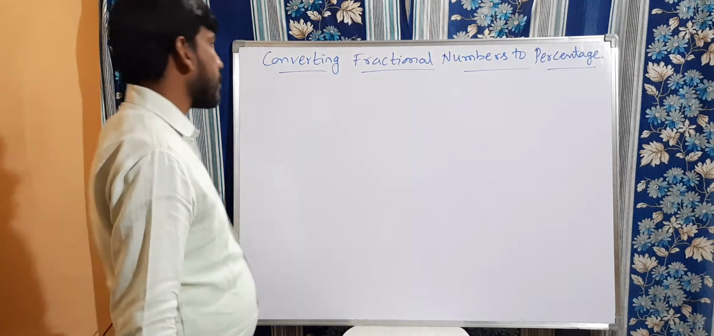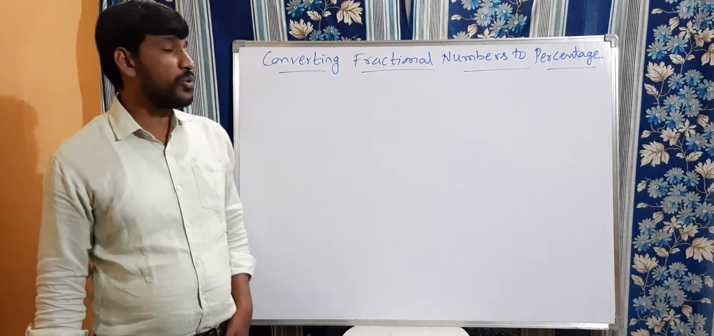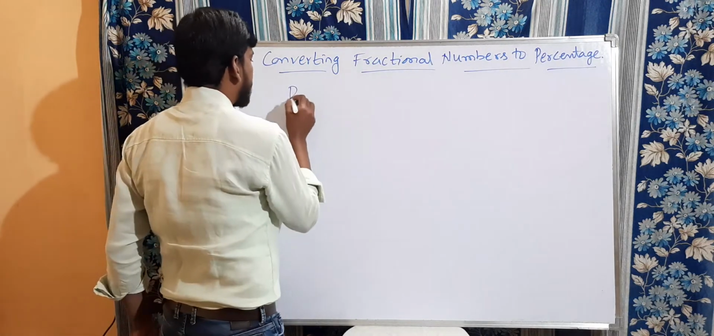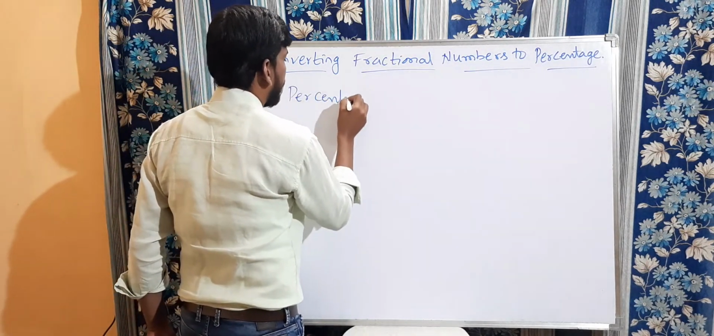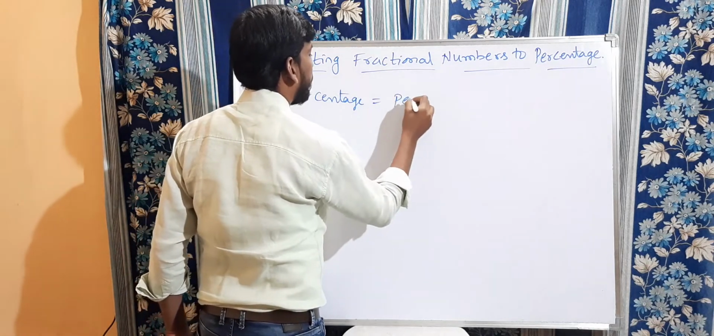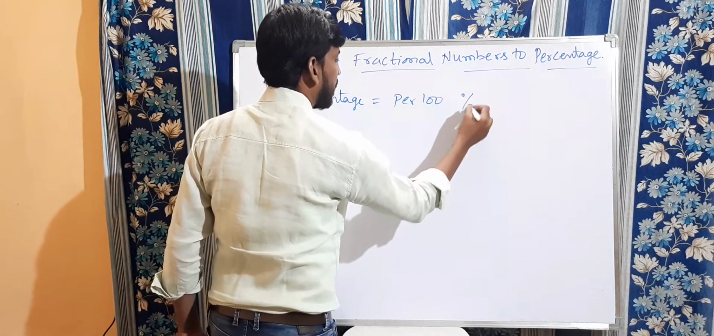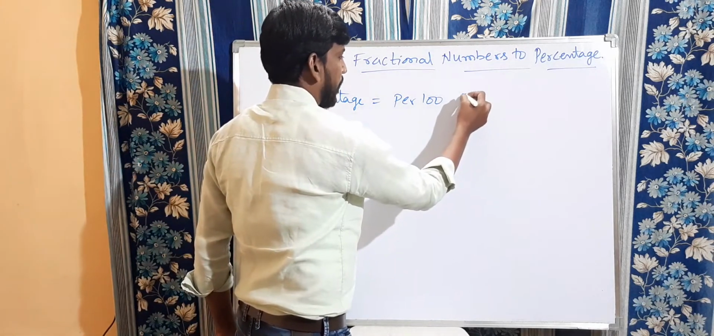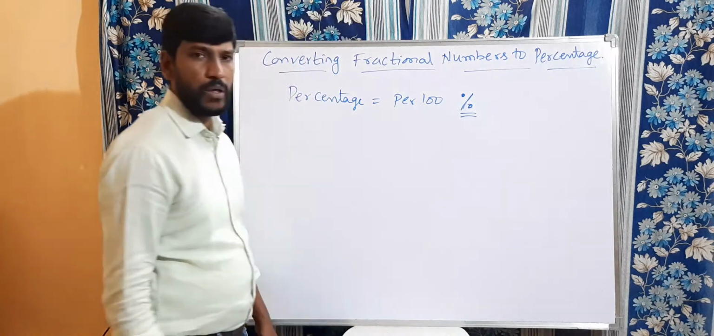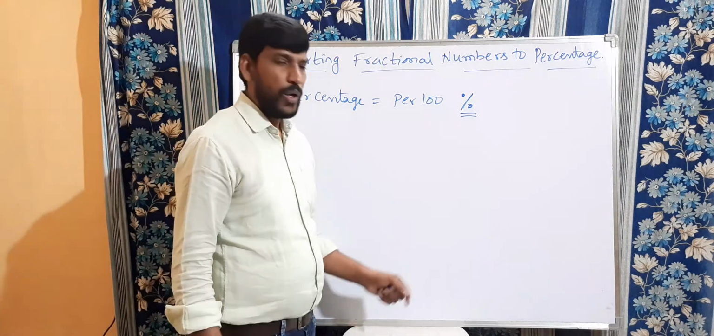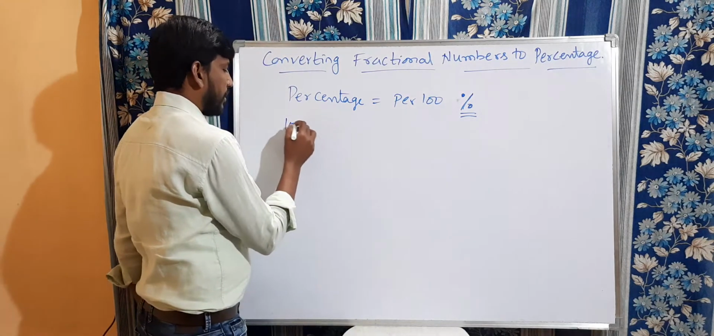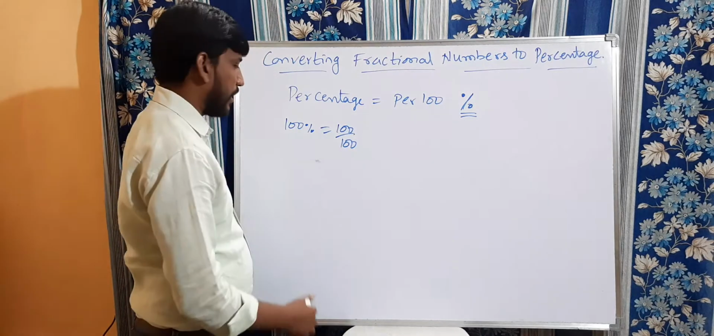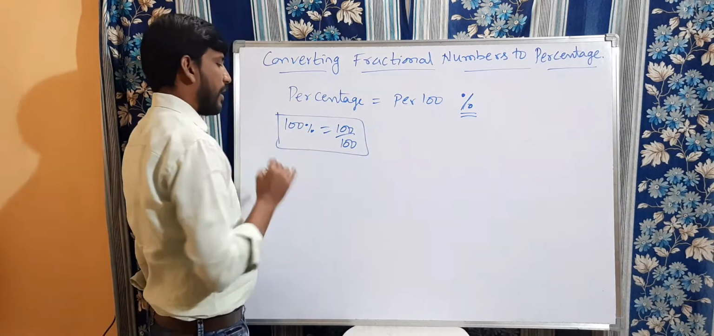Right, children, let us discuss converting fractional numbers to percentage. Okay, so I told you just now what is meant by percent. Percentage is nothing but per 100. This is called the percentage symbol. The symbol of percentage is a slash, and you need to keep a 0 and a 0 up and down. Clear? So that is the percentage symbol. Okay. So 100% is nothing but 100 by 100. Keep it in mind. 100% is equal to 100 by 100.